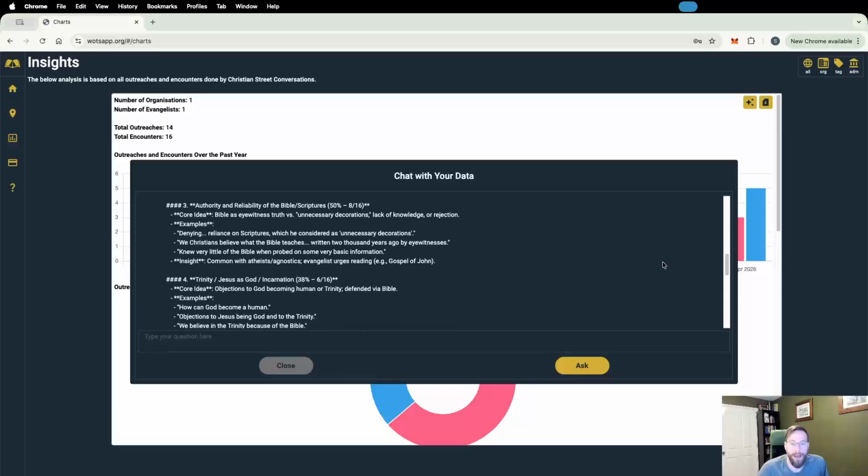Next theme, about half of the time, authority and reliability of the Bible and scriptures came up in my conversations, which is true. Whether the Bible is eyewitness truth or unnecessary decoration, lack of knowledge or rejection of the Bible as an authoritative source. Again, some examples, some insight, common with atheists, agnostics, evangelists, or just reading. There's me reading the Gospel of John in those situations.